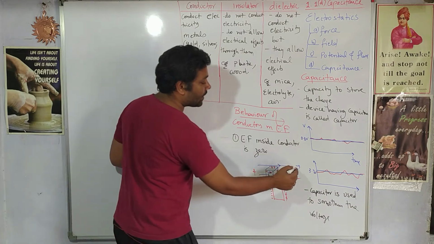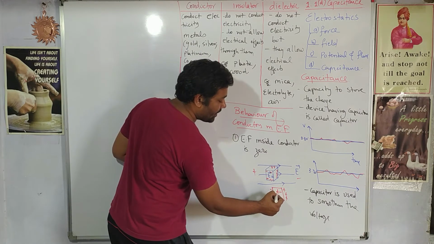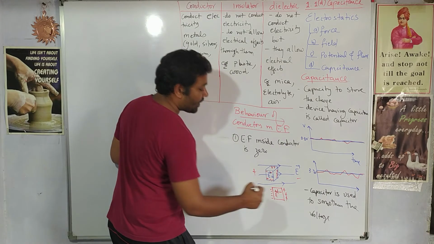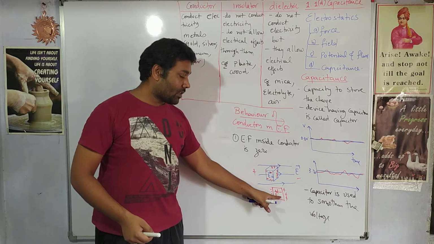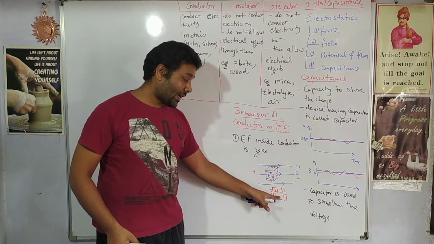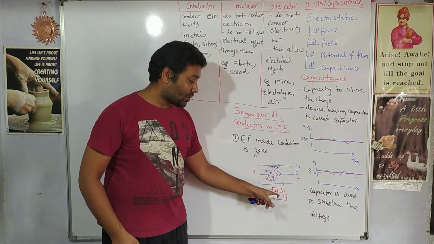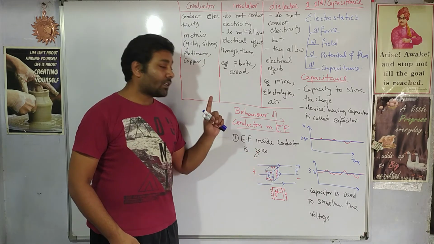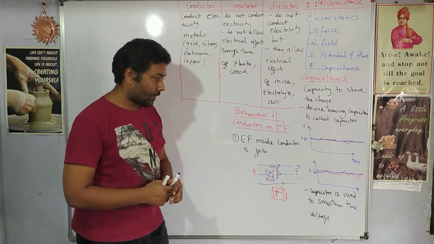Now if the external electric field is E, then because of this positive and negative charge, a reverse electric field is set up inside the conductor. This reverse electric field and the external electric field cancel each other's effect, ultimately making the electric field inside the conductor zero. Let us see once again.